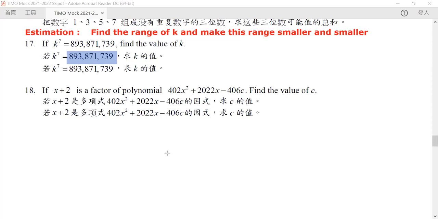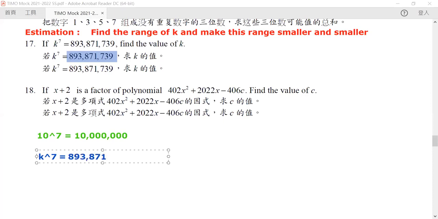Now, did you remind you anything? Now, you see, if it is 10 to the power of 7, what is the answer? The answer will be equal to 1, 0, 0, 0, 0, 0, 0, 0. Okay. So of course, definitely, our k to the power 7 is greater than this. So in particular, k is greater than 10.